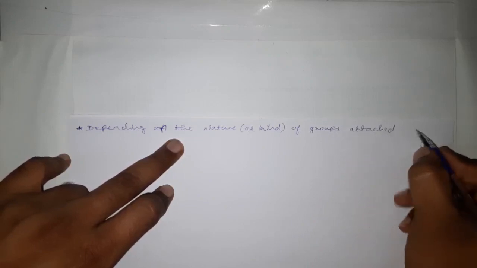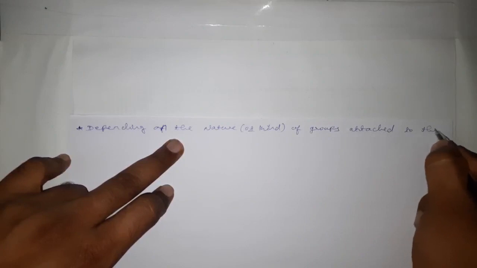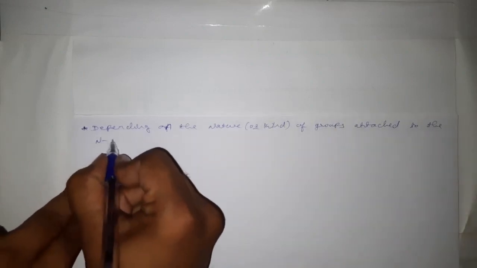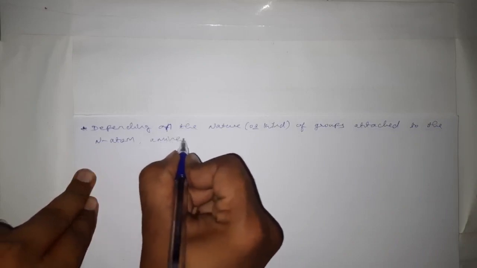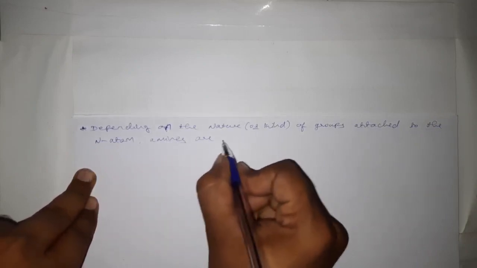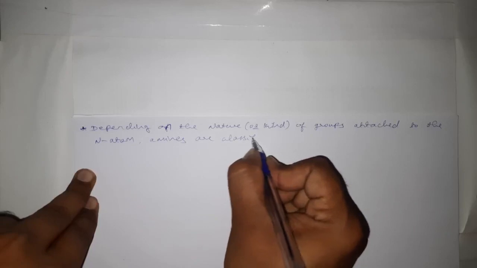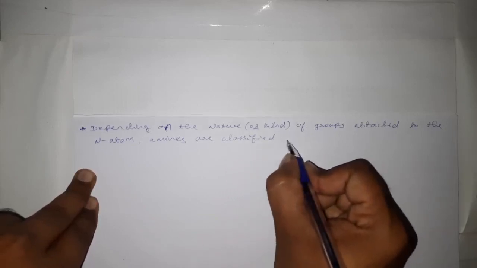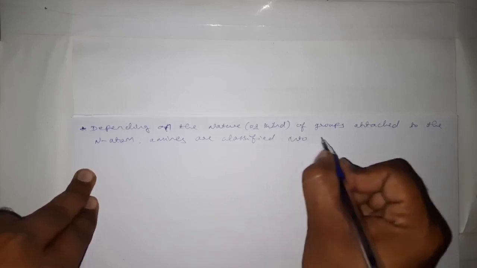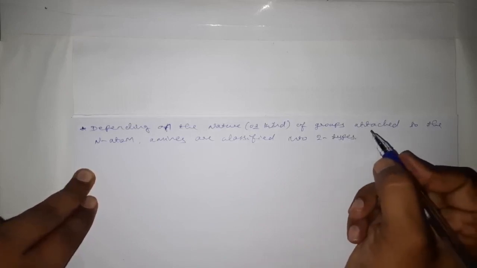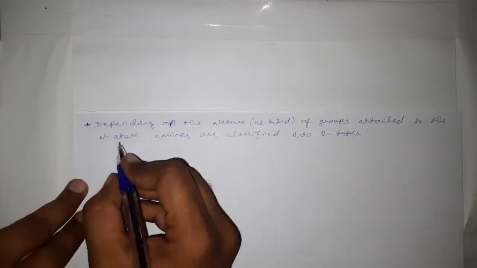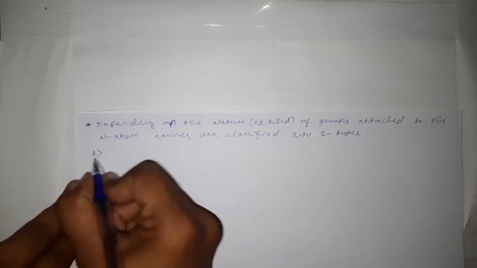Depending on the nature of groups attached to the nitrogen atom, these amines are classified into two types. The first type is what?